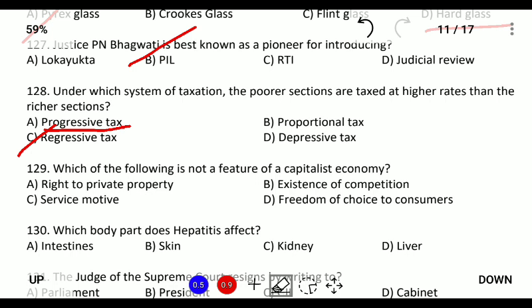Similarly, proportional tax means tax given according to the value of the material. Next, which of the following is not the feature of the capitalist economy? So capitalist economy feature is that it is not service motive.